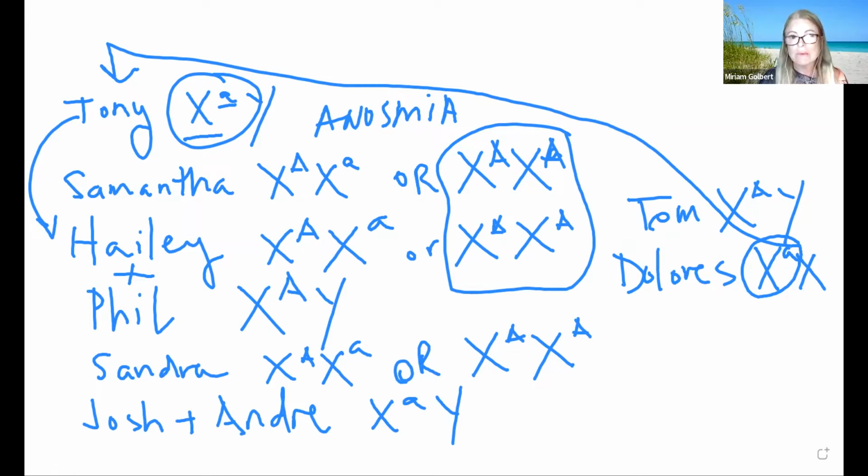So now I want to draw the pedigree. So I'm going to clear everything here, and I'm going to start with black now. So we have to start with Dolores and Tom. So Tom and Dolores are Tony's and Haley's parents.